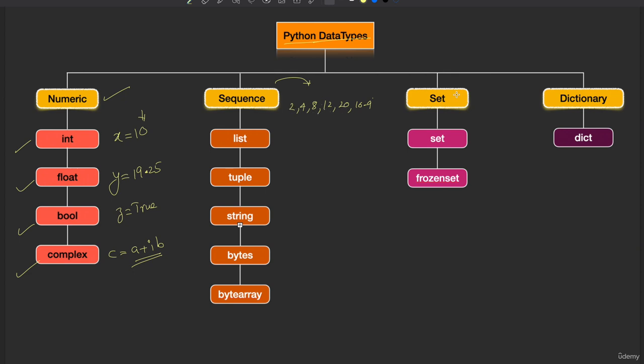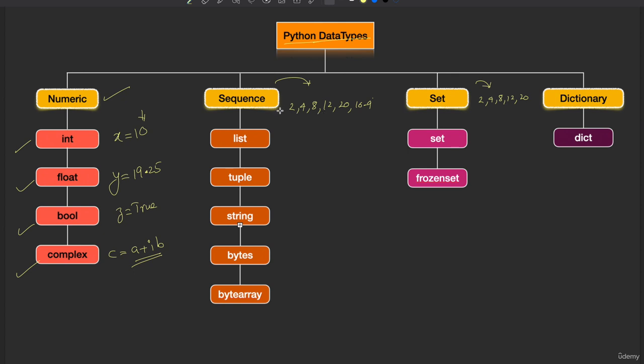There is one more type, set. What does it mean by set? 2, 4, 8, 12. I can have values like this. We can also call it a set. Yes, set also means a collection of values. Sequence is also a collection of values. So I'm talking about two categories. See, there is one sequence category and there is one set category. Both represent a collection of values.